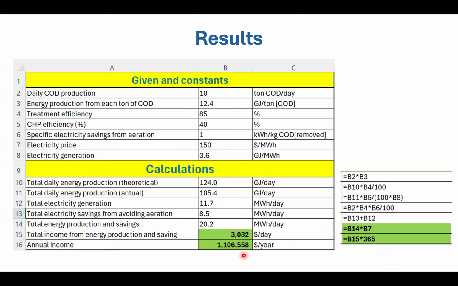gives you the total income per day. If you multiply this by 365 days, you get the annual income, which will be about 1.1 million dollars per year. Again, this is just income. It doesn't include any operational cost or the capital cost for each of these systems.